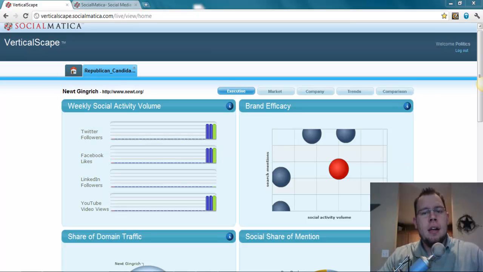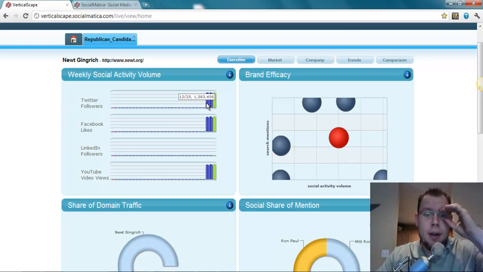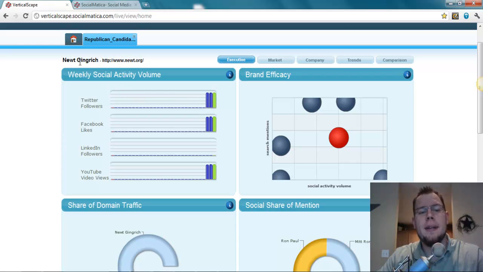This is Socialmatica's Social Election 2012. We're going to do a quick review of each of the Republicans' performance as of today. This runs every day. This is our social performance tool, and we've been running this particular campaign since 12/25. The target social identity is Newt Gingrich. It doesn't mean that we think he's in the lead or going to be in the lead or anything like that. It just happens to be the first social identity we entered into the tool.